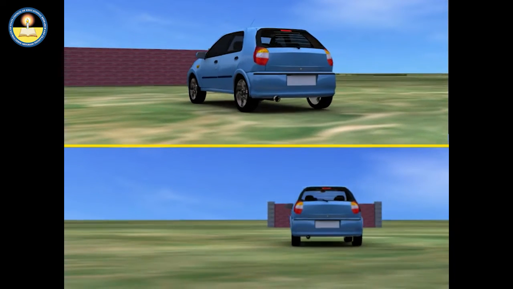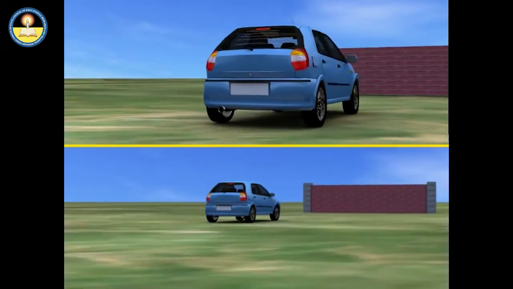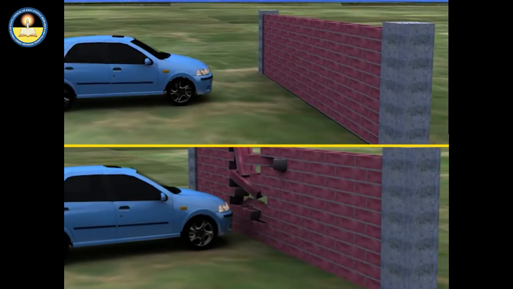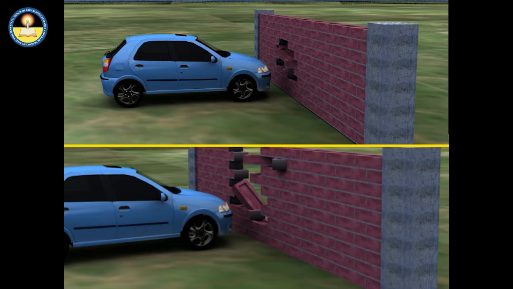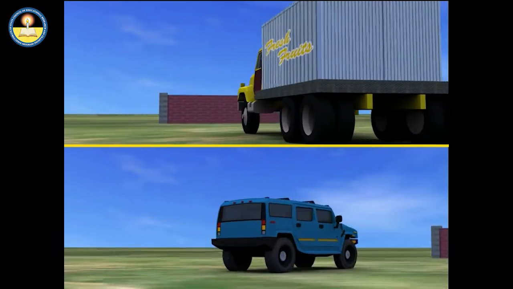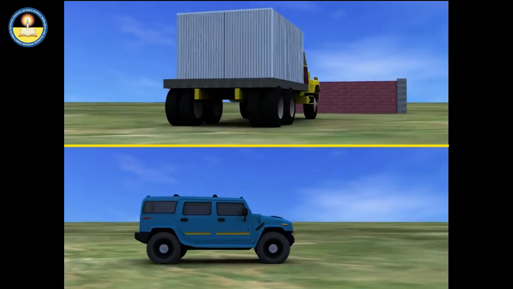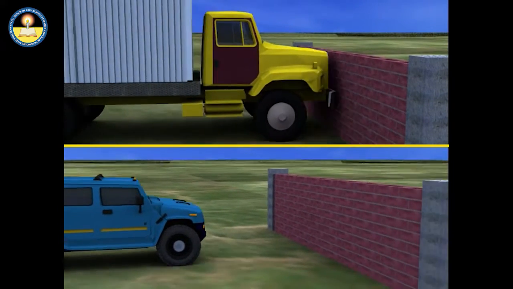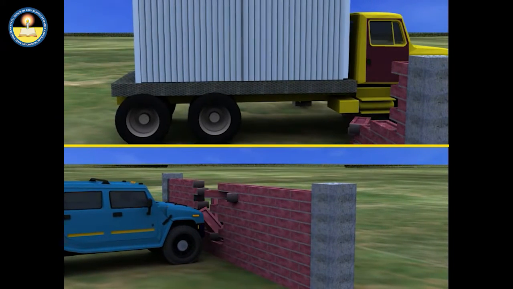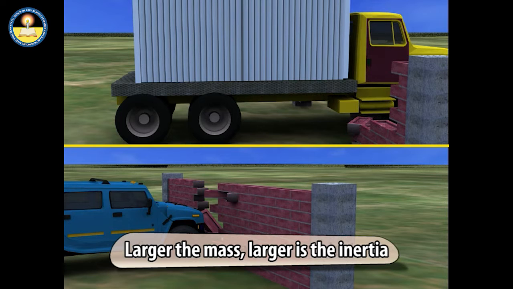Similarly, if two cars of equal mass are moving with different velocities, it is obvious that the car having less speed can be stopped more quickly. Further, if two vehicles of unequal masses are moving with the same speed, then the lighter one can be stopped easily. These activities show that mass could be used to measure the inertia, and the larger the mass, the larger is the inertia.